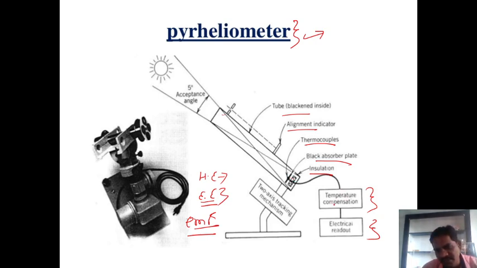So temperature compensation. Then after that, this heat energy is converted into electrical energy, and we measure the reading, the electrical readout, guys. Okay, this is the alignment indicator, which will be used to properly align this tube with the sun rays. Then the tube is black inside. Why black inside? To absorb a lot of radiation. That's why the tube is black inside. Okay, guys.